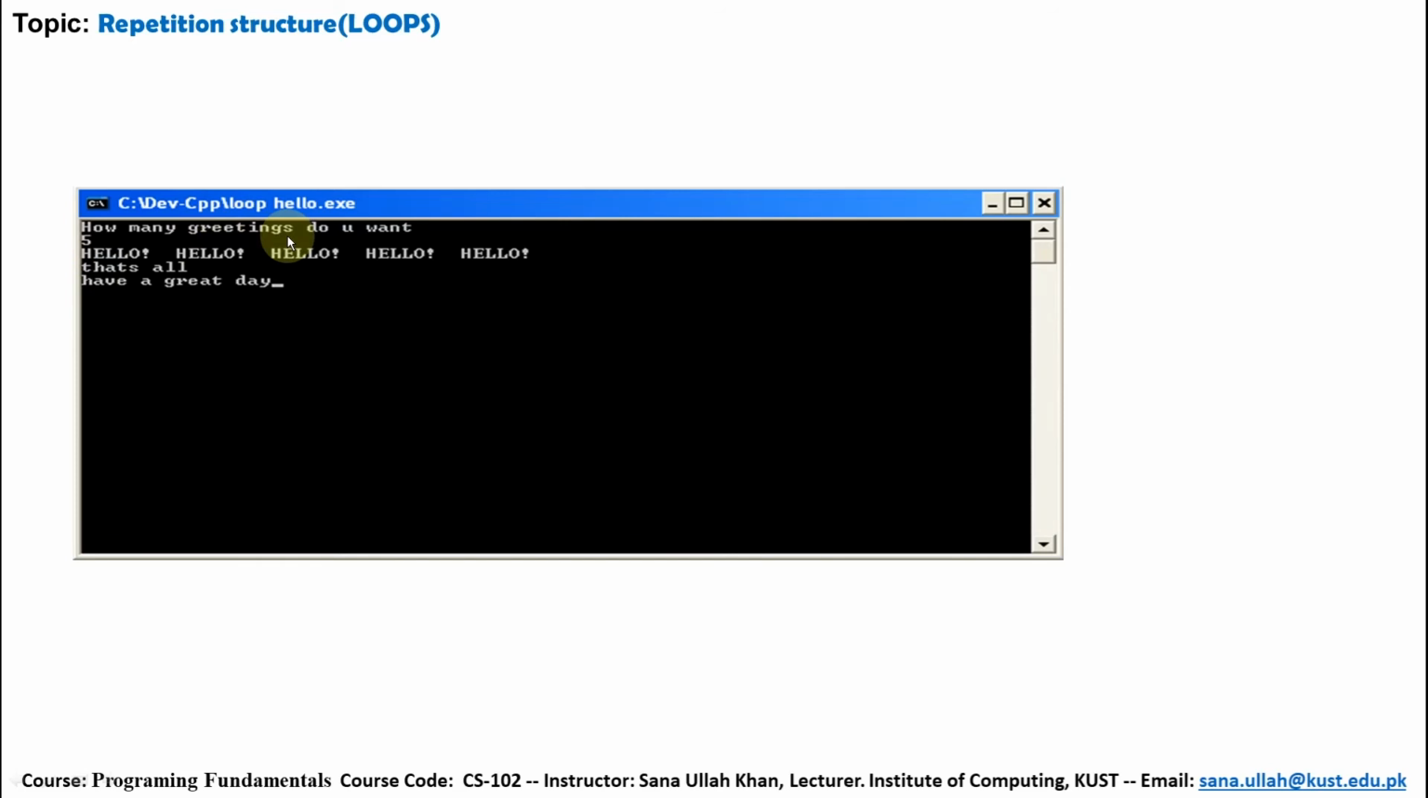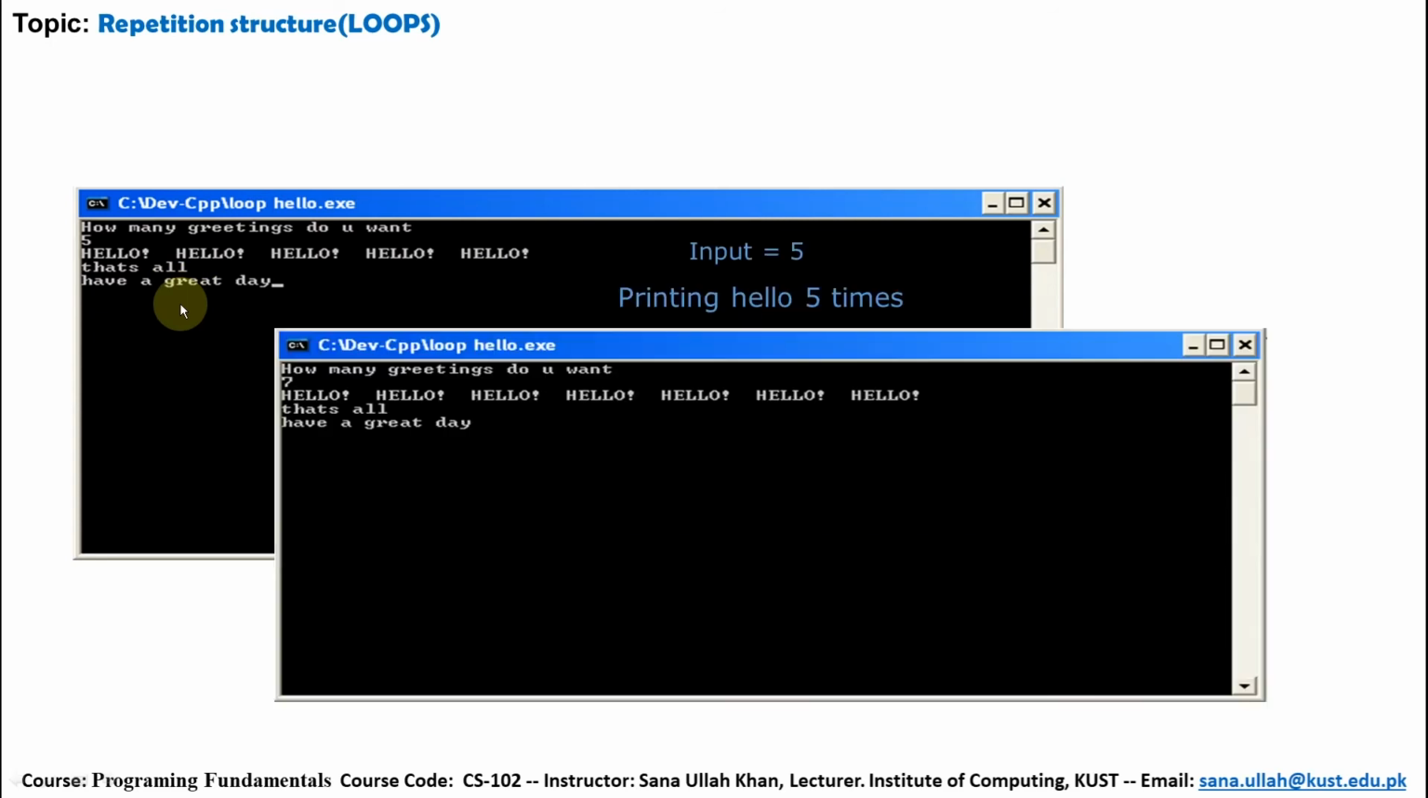How many greetings do you want? 5. Hello is printed 5 times. That's all. Have a great day. If we give 7 times, then hello will be printed 7 times. After that, when the countdown decreases below 0, the condition becomes false. Then that's all, and the have a great day statement will be executed.